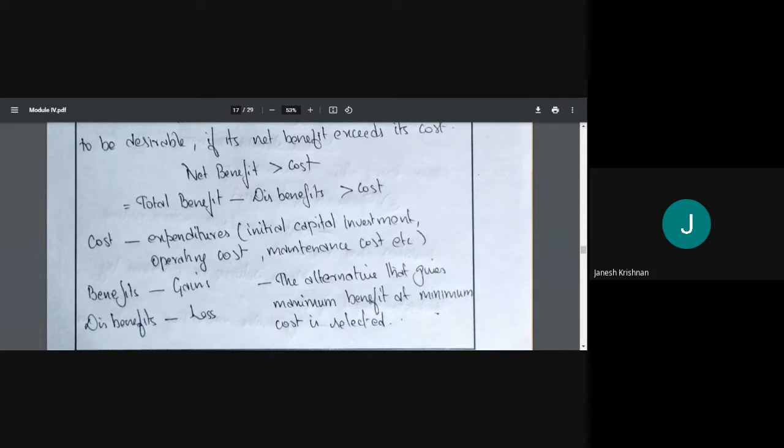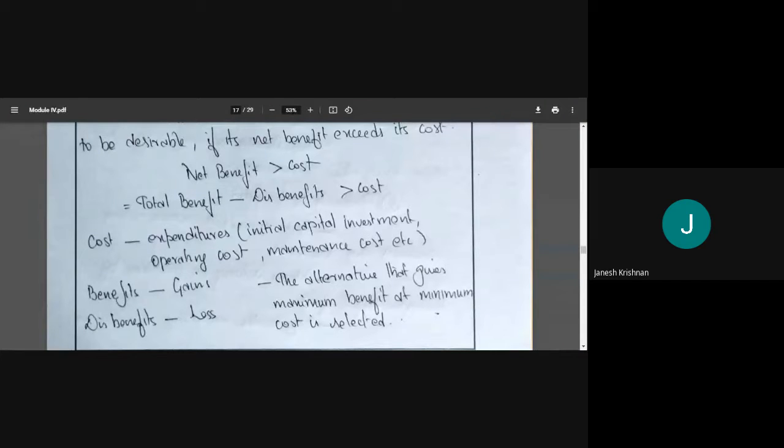Cost means expenditure: initial investment, operating cost, maintenance cost, etc. will come under cost. Benefits means gain, and disbenefit means loss.